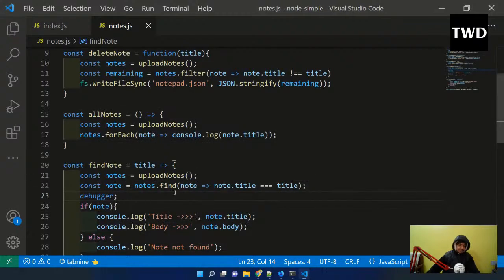Okay, so I'm preparing the course for that, because those things require me to prepare some course. So the thing is that I have added the debugger here. So what is this debugger? And now, how to run this debugger?